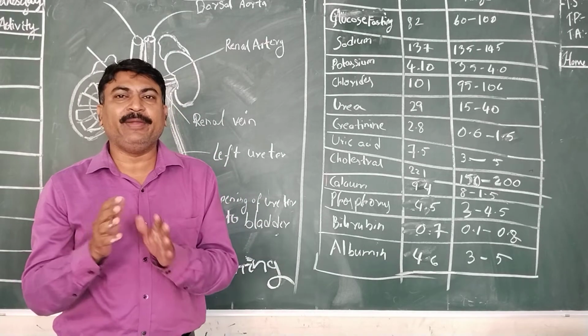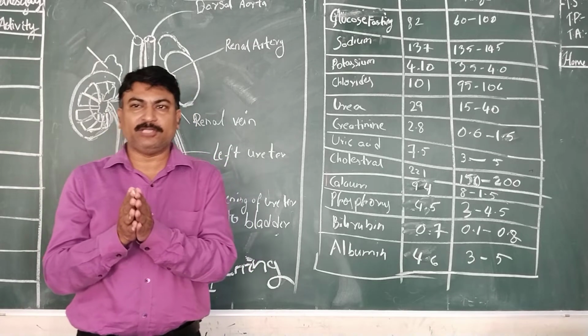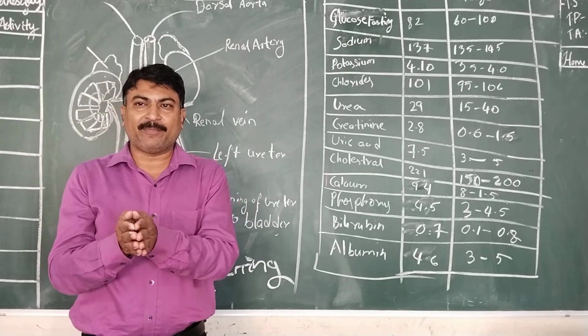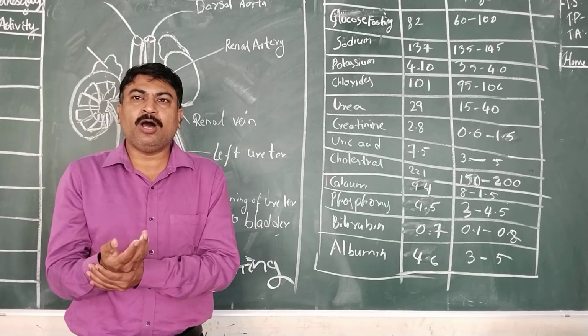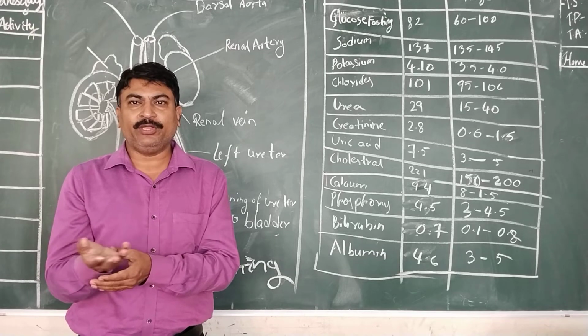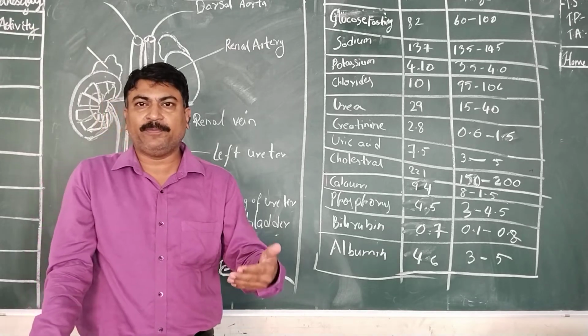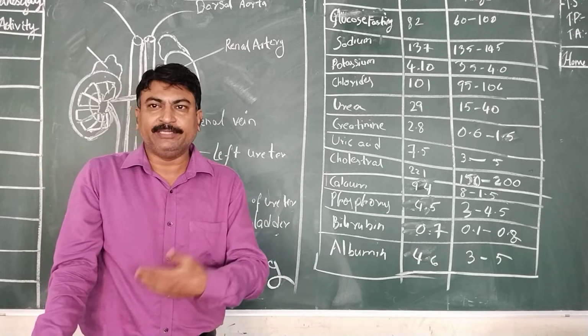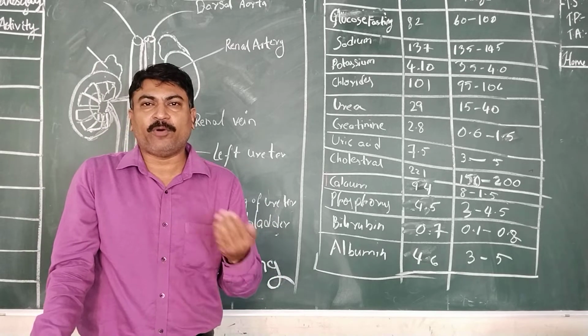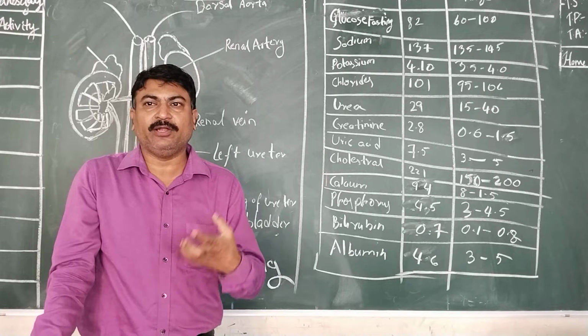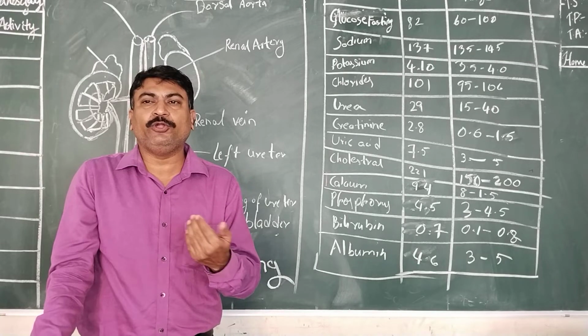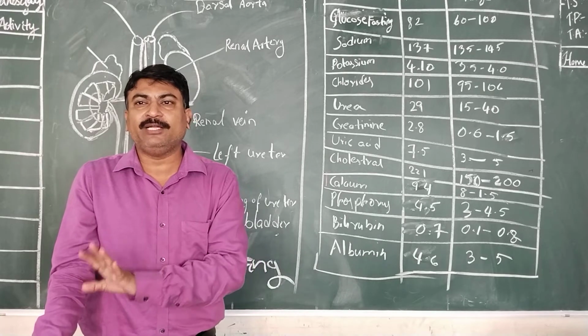Is it clear? If the byproducts of respiration, that is carbon dioxide or ammonia, uric acid, urea, etc., which are produced during the respiratory process, are not released, then they are going to become poisonous material inside our body, which we call toxic material, and they are going to lead to the death of that person.